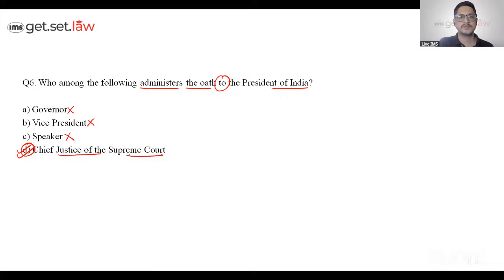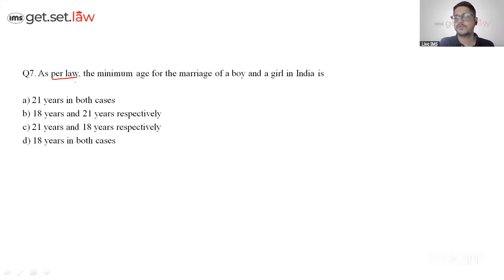Chalo. Going to question number 7. As per the law, now they have not mentioned the law. The minimum age for marriage of a boy and a girl in India is. Now, is it as per the Minority Act? Is it as per the Hindu Marriage Act? Or is it as per the Muslim law? It has not mentioned. So if we only see what happens law in India, it is not 21 for both cases, and for boy it is not less than the girl.